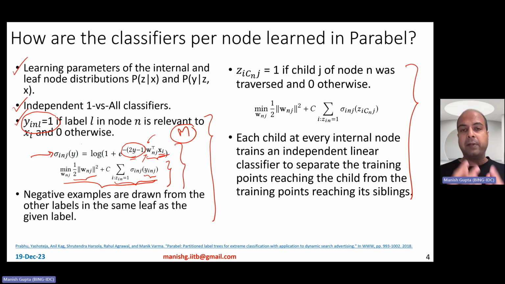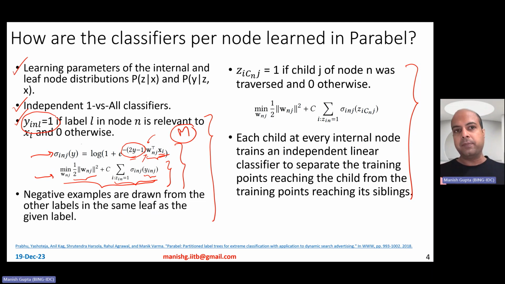You're trying to learn a label classifier by asking the optimization to ensure that those weights are as close to relevant data points as possible, and as far away from non-relevant data points. Again, these non-relevant data points are hard negatives. Remember, why are they hard negatives? Because these non-relevant data points actually lead you to the same leaf nodes.